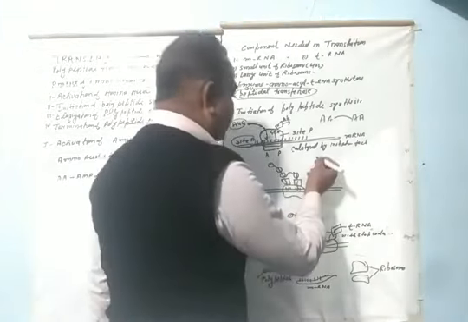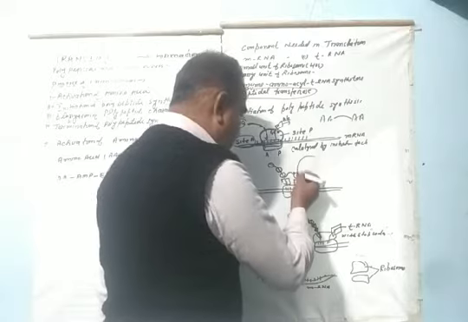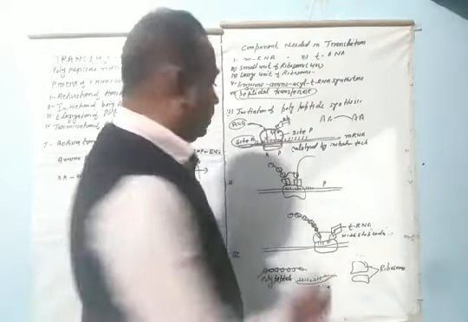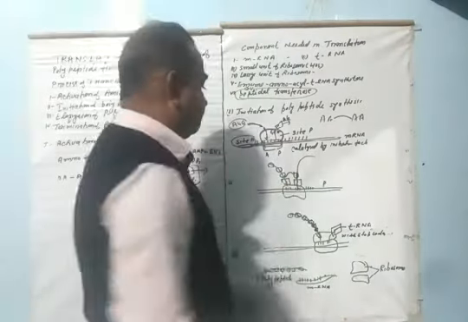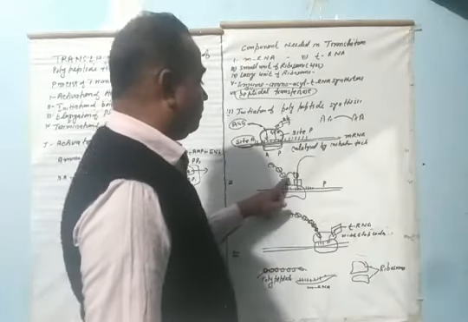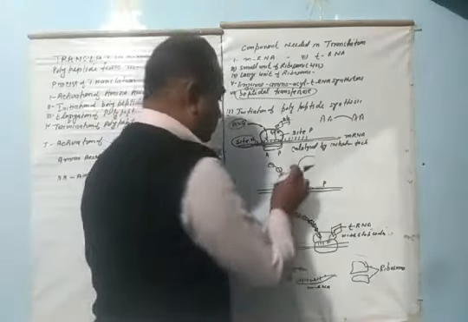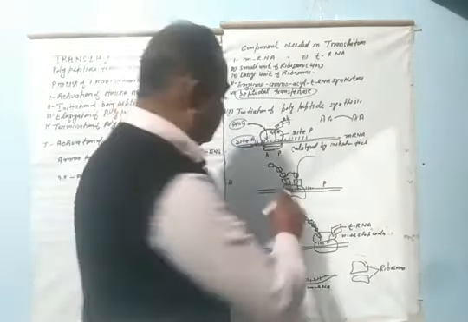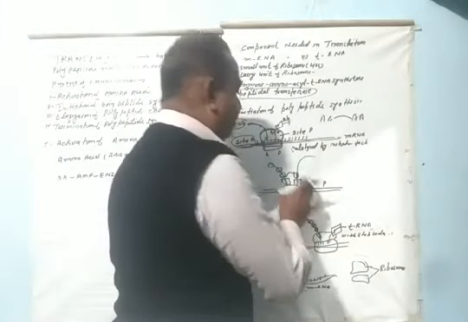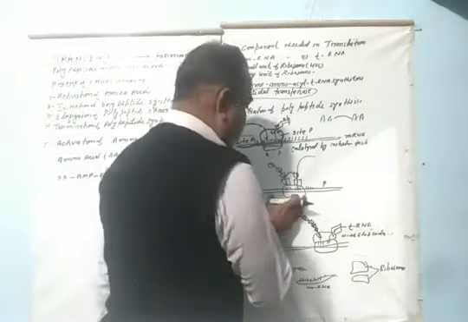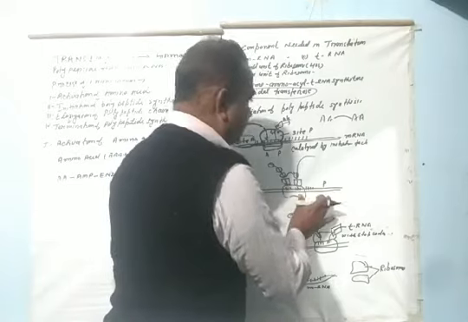Once again, a charged tRNA is joined here, and peptide bond formation takes place between these two, and the process continues in such a manner. The ribosome moves codon to codon.